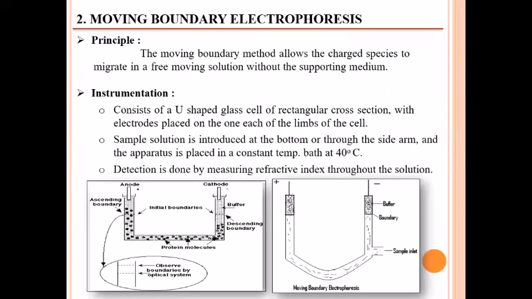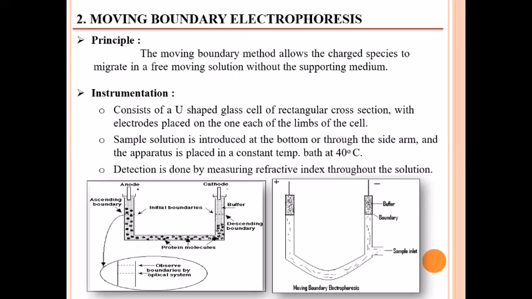So we see the second type of electrophoresis, that is moving boundary electrophoresis. The principle is that the moving boundary method allows charged species to migrate in a free moving solution without a supporting medium. In zone electrophoresis there is a requirement for a supporting medium, but in moving boundary electrophoresis there is no such requirement. Here the resolution can be done without the supporting medium.